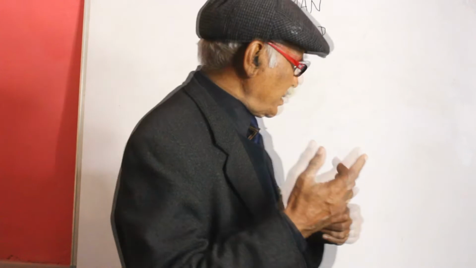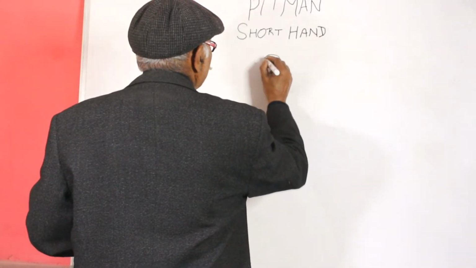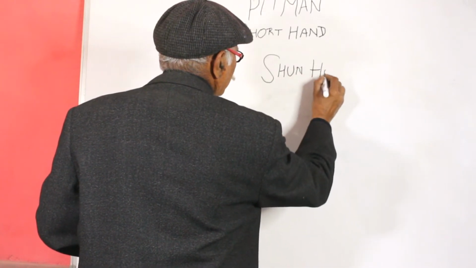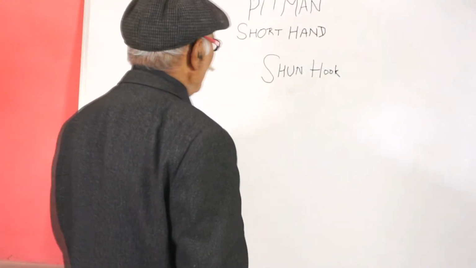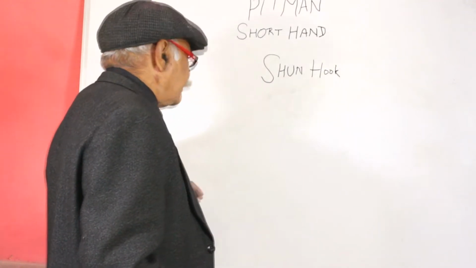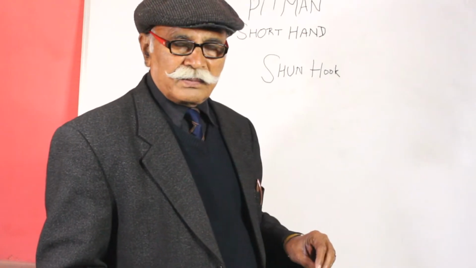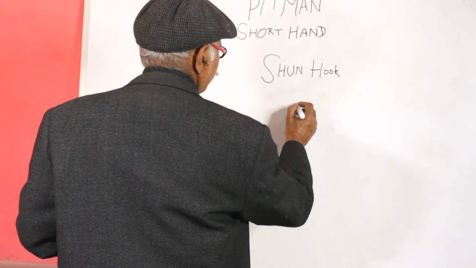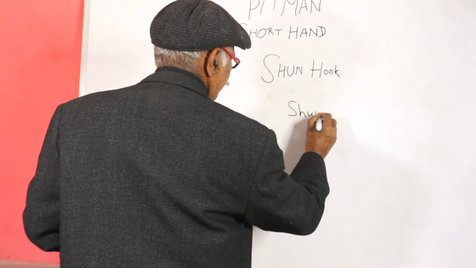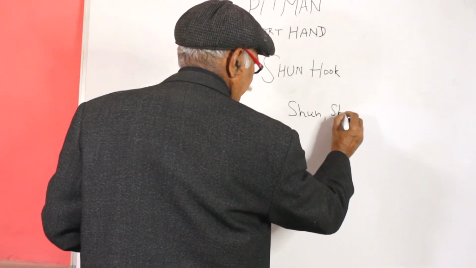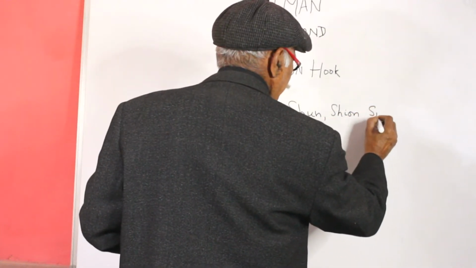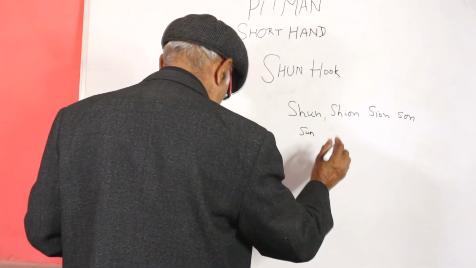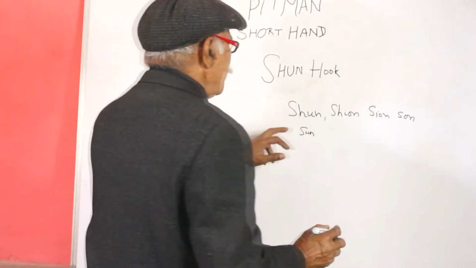Number first, sun hook is used when the words are ended with these consonants, like these.